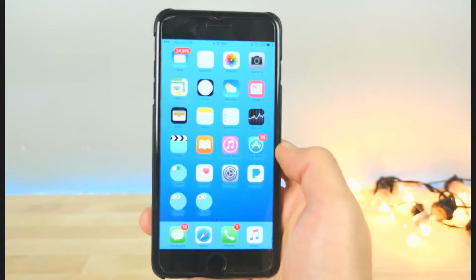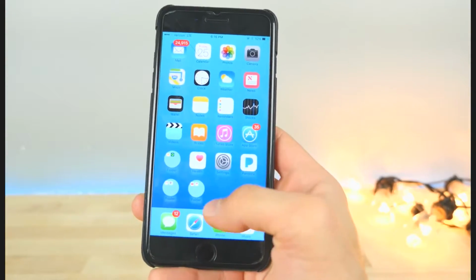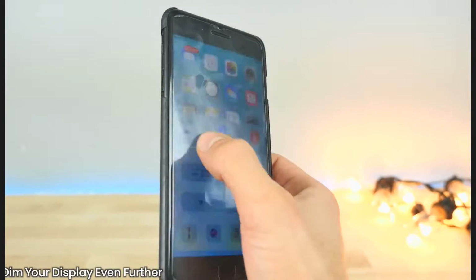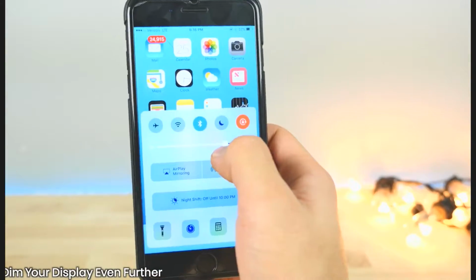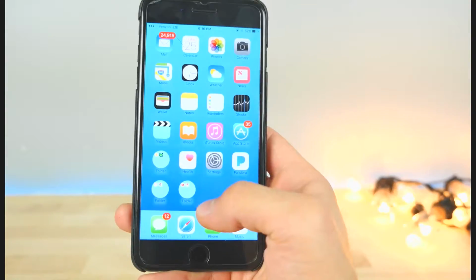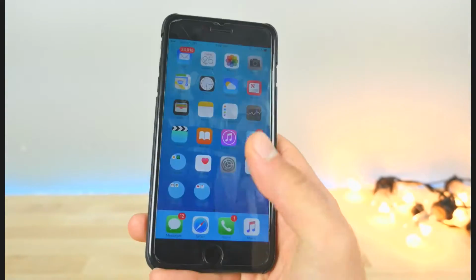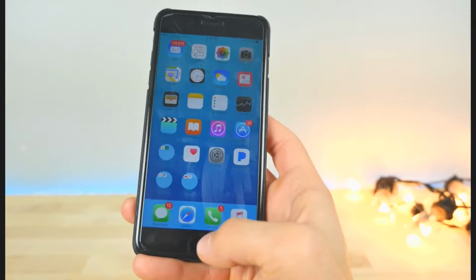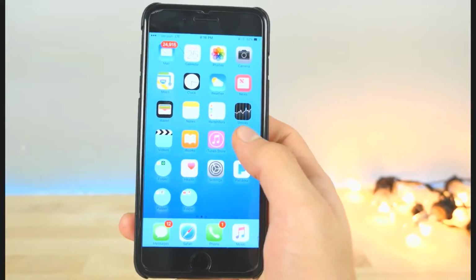Now this one is my personal favorite because I do use it on a daily basis. It is so handy. Basically, how to get your device to dim even more than Apple lets you. This is especially useful at night times when you need an even dimmer display, and you can set a shortcut for 3 clicks of the home button and it will dim automatically. Basically way more than Apple lets you usually.